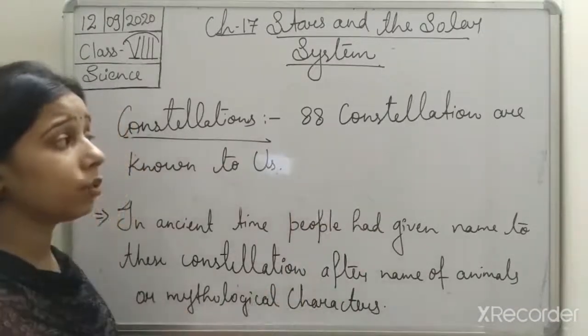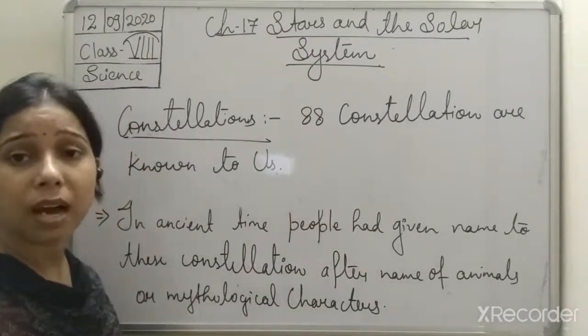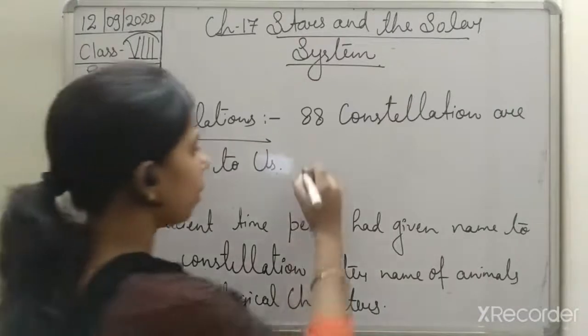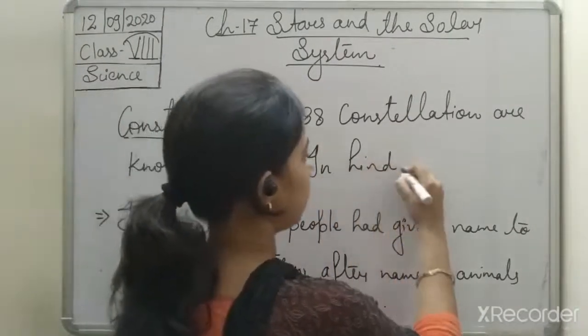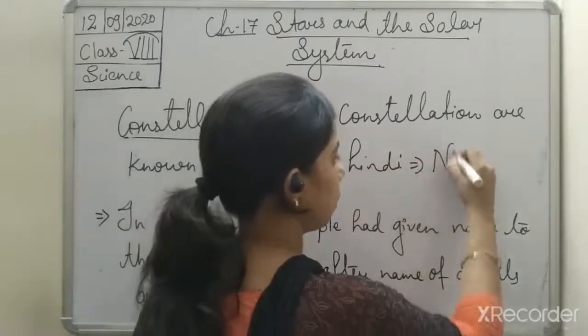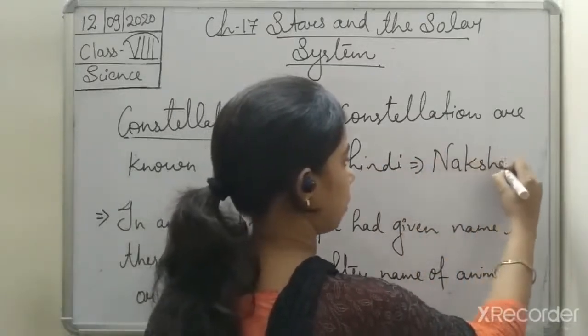In Hindi, students, we call constellation nakshatra. Okay, so in Hindi it is known as nakshatra.